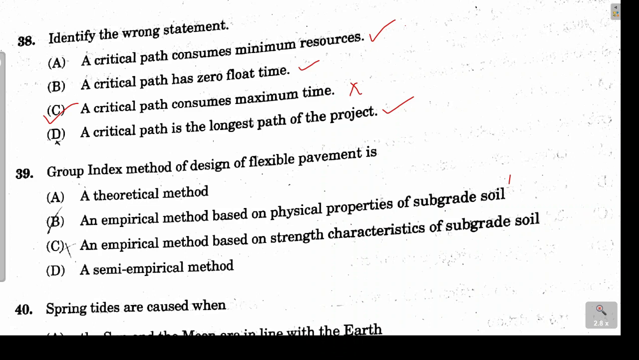Next is group index method, which we use for the flexible pavement design, comes under which category? Whether it is a theoretical method, semi-empirical method or empirical method. So it comes under the category of empirical method, where we use the physical properties of the subgrade soil. So option B is the correct answer over here for problem number 39.